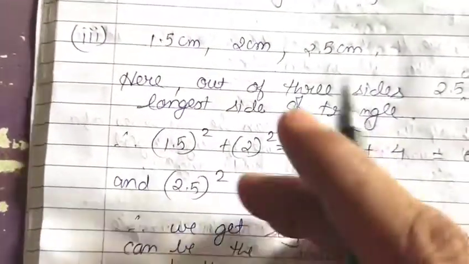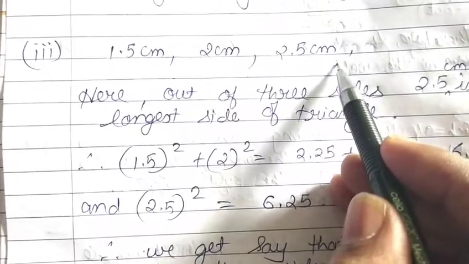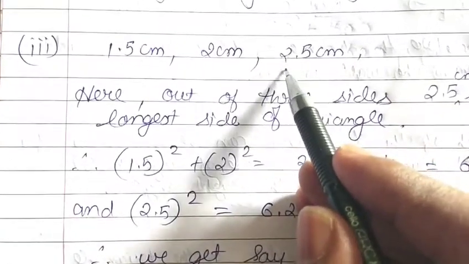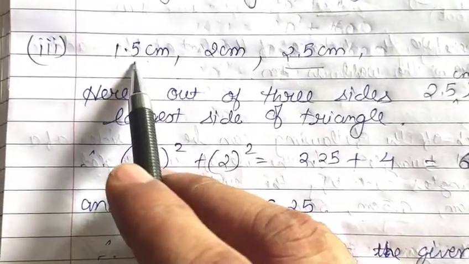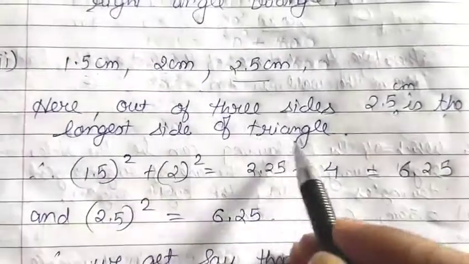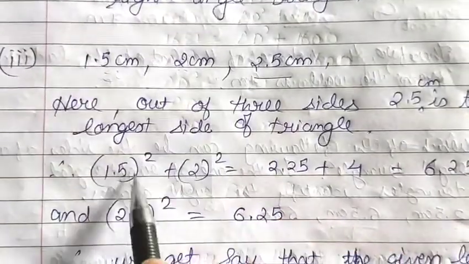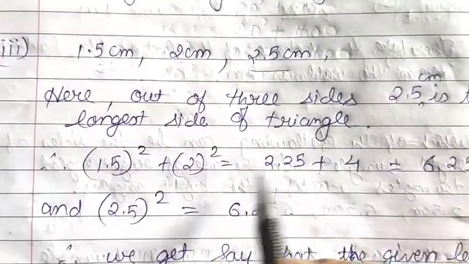Now let us see the third one. 1.5 centimeter, 2 centimeter and 2.5 centimeter are the lengths of the 3 sides of the triangle. Out of the 3, 2.5 centimeter is the longest side. So take the sum of the squares of the other 2 sides: the square of 1.5 plus the square of 2. The square of 1.5 is 2.25 and the square of 2 is 4.